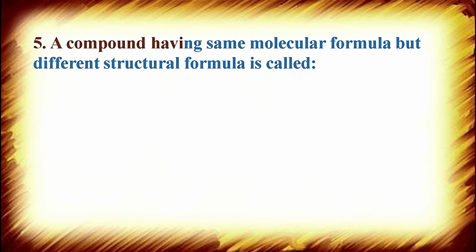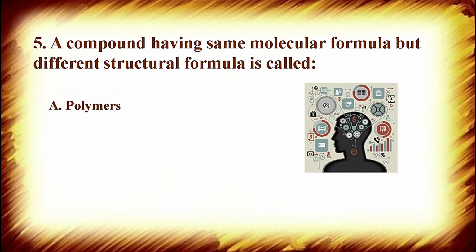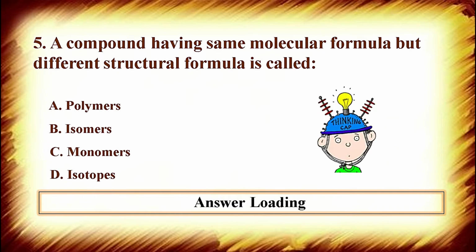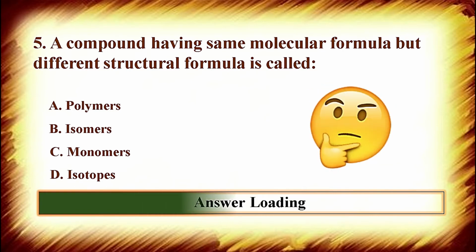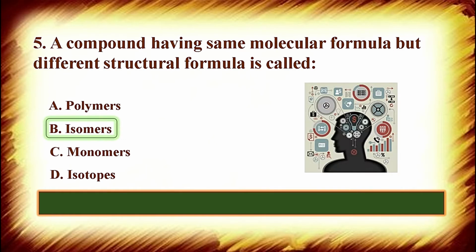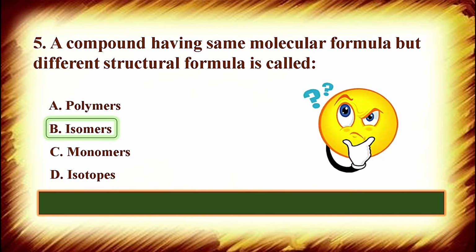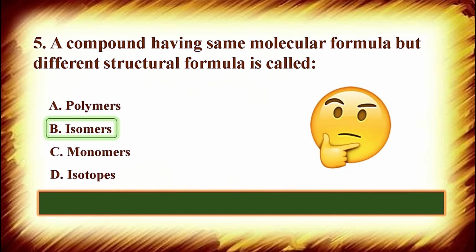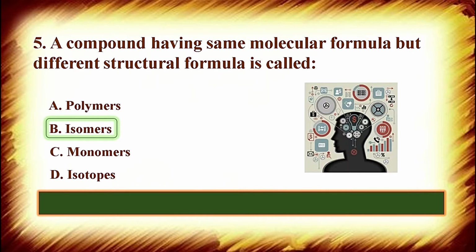Question number 5: a compound having the same molecular formula but different structural formula is called option A, polymers, option B, isomers, option C, monomers, and option D, ions. And the correct answer is option B, isomers. Such compounds are known as isomers of each other if they have the same molecular formula but different arrangement of atoms, meaning different structural formula.